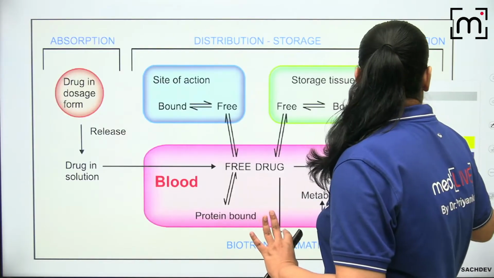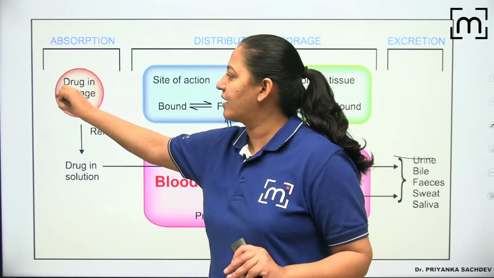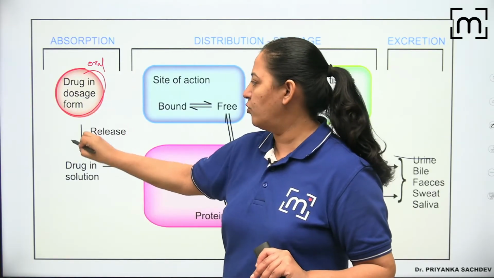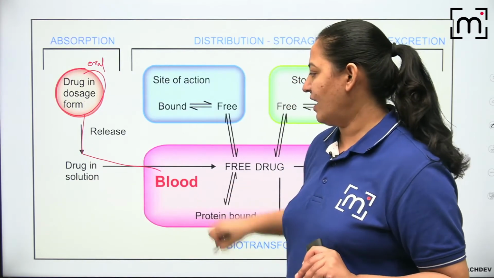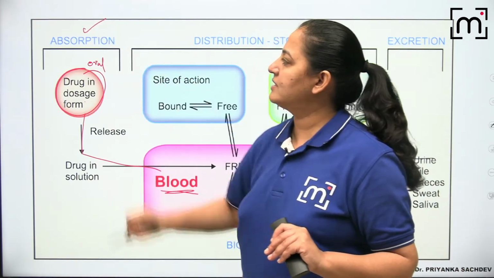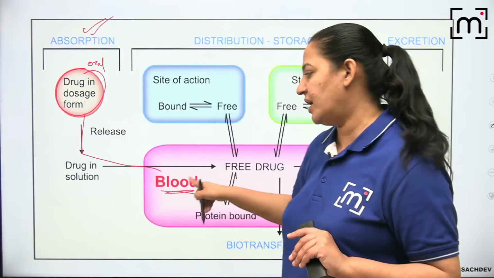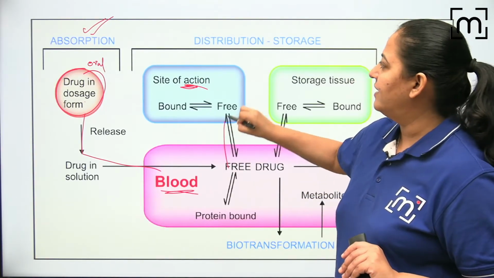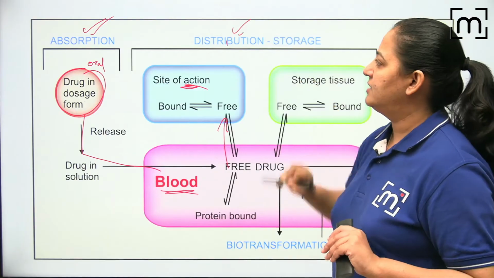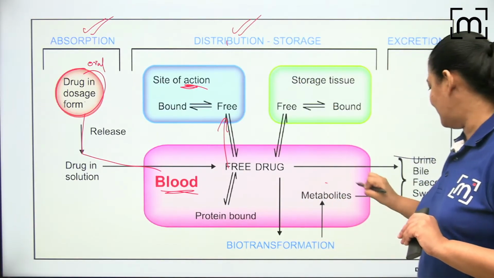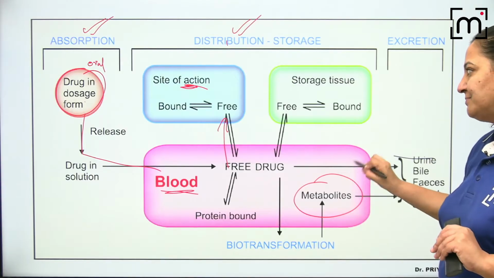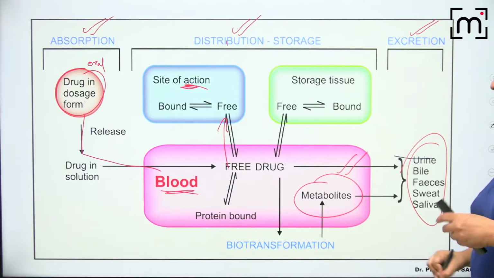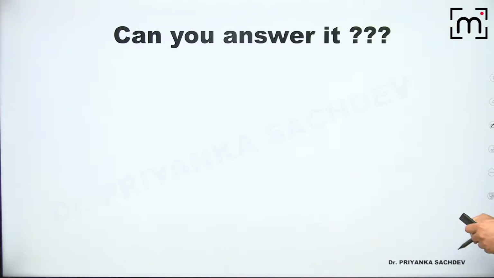What you can understand in this diagram is that this is the drug taken by any route, for example by oral route. From the oral route the drug is going to the blood, and this is known as absorption. Absorption is site of administration to the blood. From the blood, it is going to the site of action, that is in the tissue. This is known as distribution. ठीक है, after distribution the drug is getting converted from non-polar to polar in the liver. That is metabolism. And in the end, it will be excreted in the urine basically, from the kidney. So these are the 4 parts.